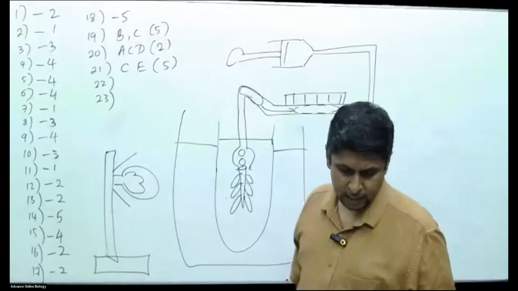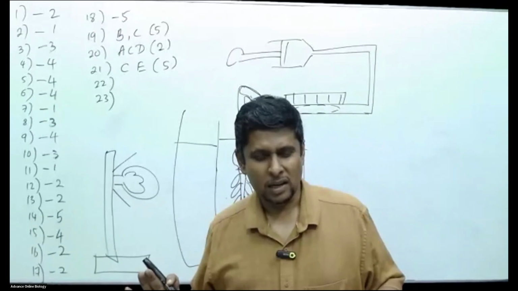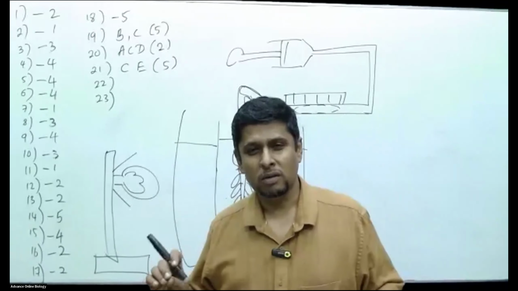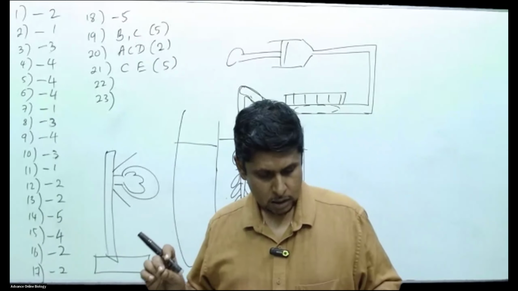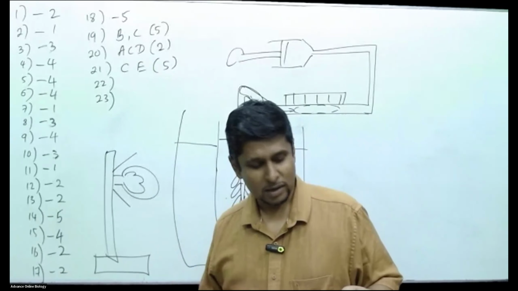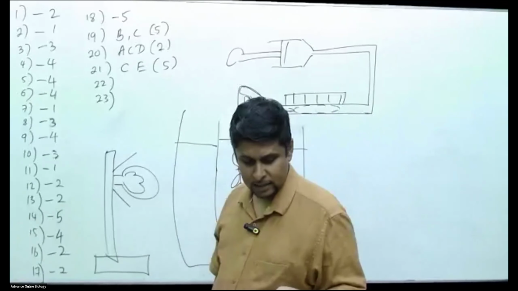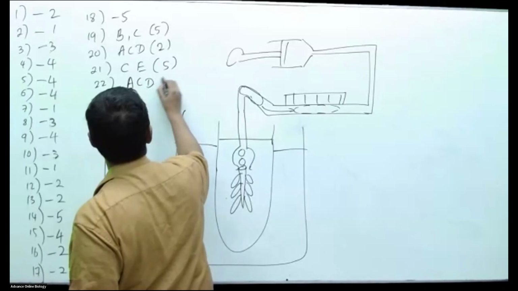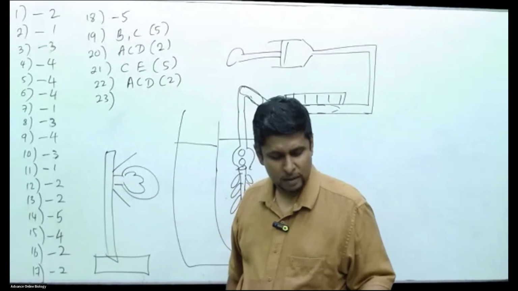Question number 22, comparisons regarding specific character, phylum: flame bulb, Platyhelminthes. Correct. Metameric segmentation, Nematoda. No, they don't have any segments. Joint appendages, Arthropoda, yes. Tube feet, Echinodermata, correct. Cilia, Caudata, but it's not characteristic. Wrong. They ask for a specific character. So I'm taking A, C, D. 22, A, C, D means second one. Cilia are present, but you can't take it as characteristic.